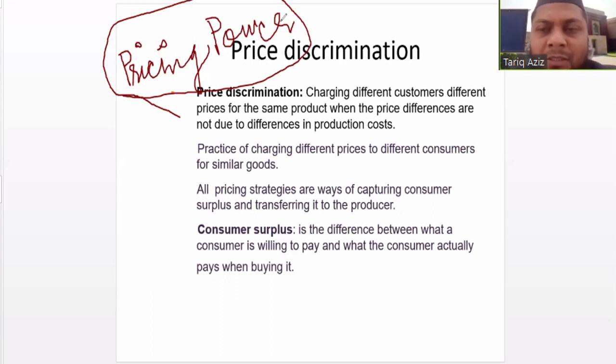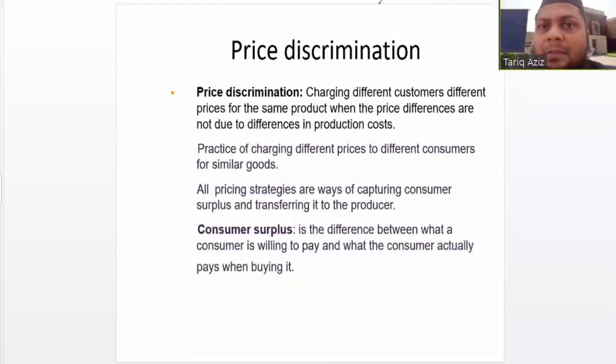Some companies have slightly less pricing power. So if it's an absolute monopoly, only a single firm, then it normally enjoys absolute pricing power. It may decide to sell the product at whatever price it chooses to.